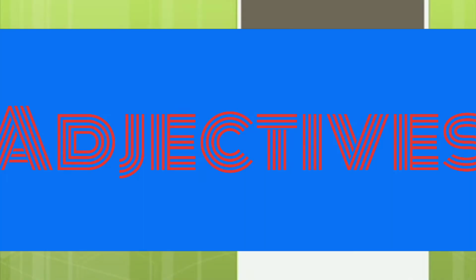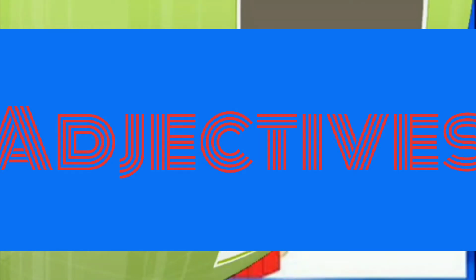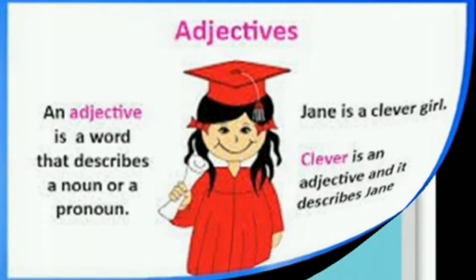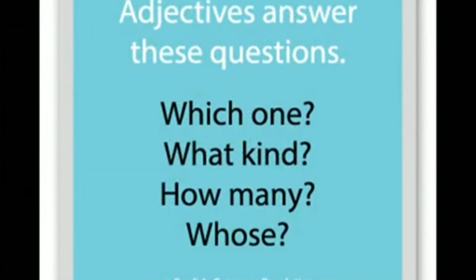The topic for today is adjectives. An adjective is a word that qualifies or modifies a noun. It answers the questions which, how much, how many, or what kind asked of the nouns. For example, an entertaining film, 4 cups, the left turn. An adjective gives clarity to a sentence.